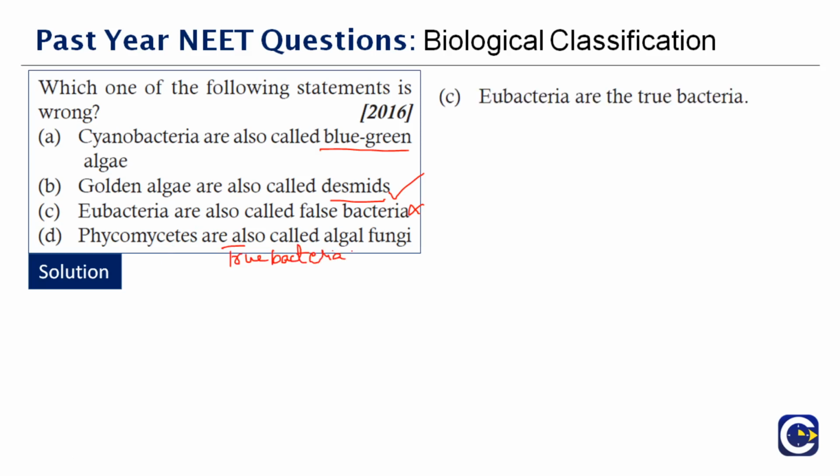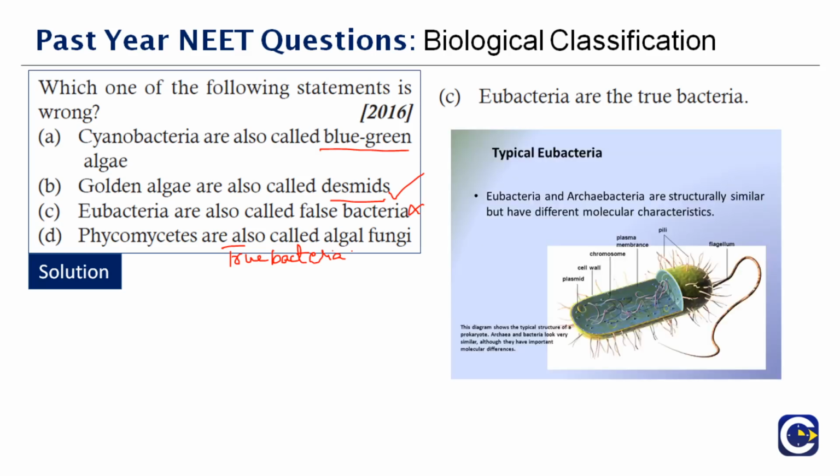Eubacteria and Archaebacteria are structurally similar, but they have different molecular characteristics. A very important thing to note here is that Archaebacteria have a cell wall which is made up of fatty acids, while Eubacteria, like the rest of the bacteria, have a cell wall made up of peptidoglycan. That is why Archaebacteria have the ability to withstand extreme conditions. This is one major difference between Eubacteria and Archaebacteria, just to add on to the information that you have to know. The correct answer is option C.